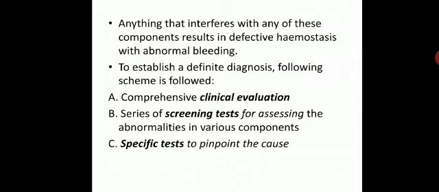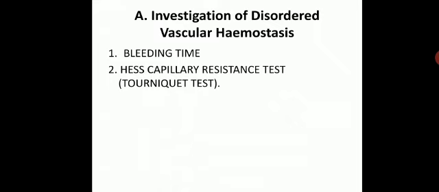To establish a definitive diagnosis, the following scheme is generally followed. First is a comprehensive clinical evaluation, then a series of screening tests for assessing abnormalities in various components, and finally specific tests to pinpoint the cause. First is investigation of disordered vascular hemostasis. For that we can go for bleeding time and the Hess capillary resistance test, also known as the tourniquet test.